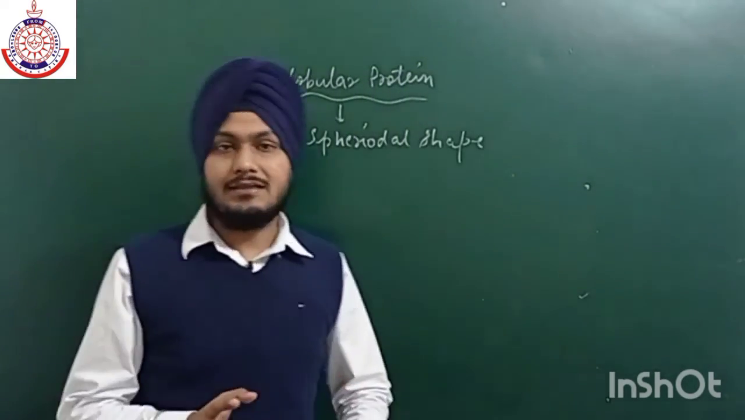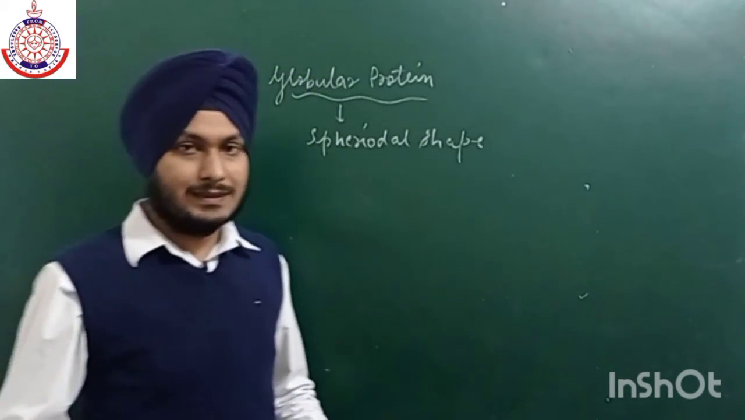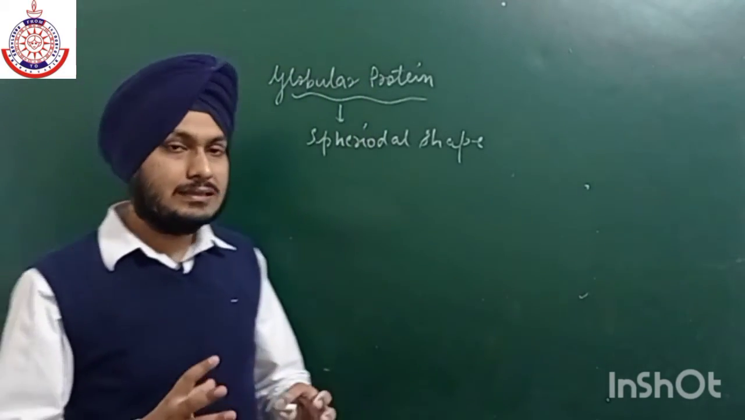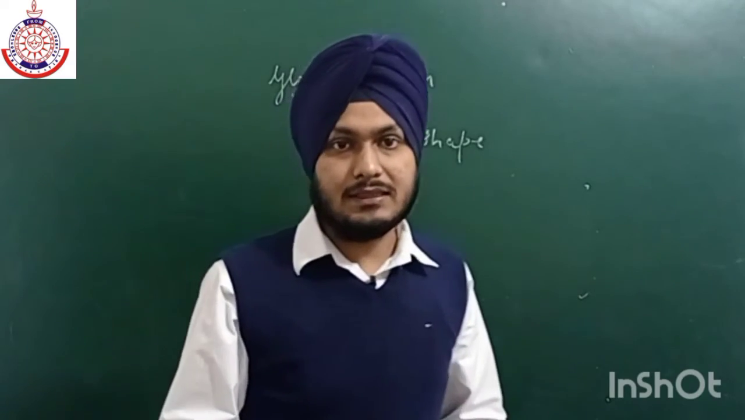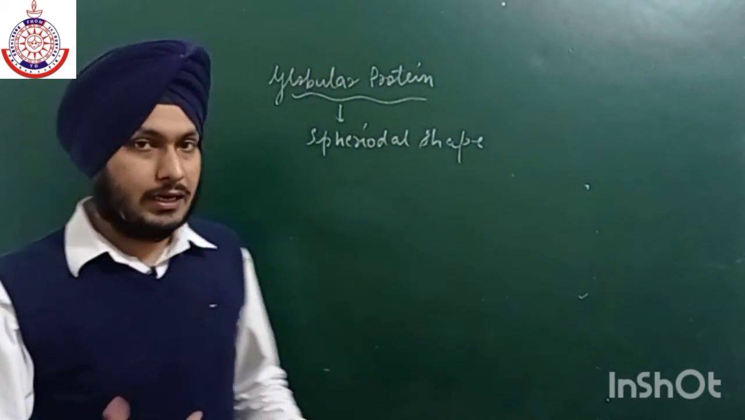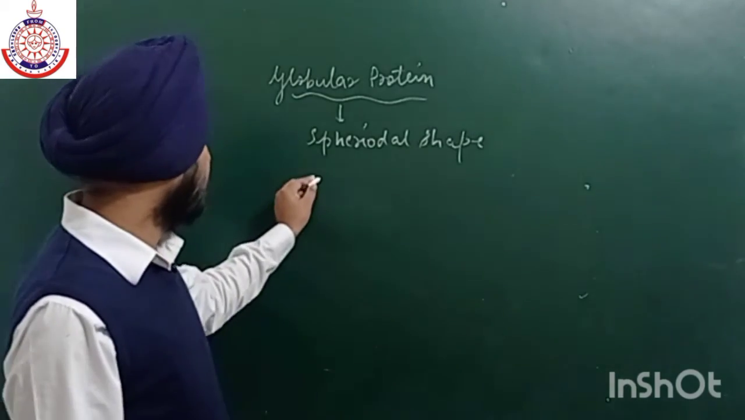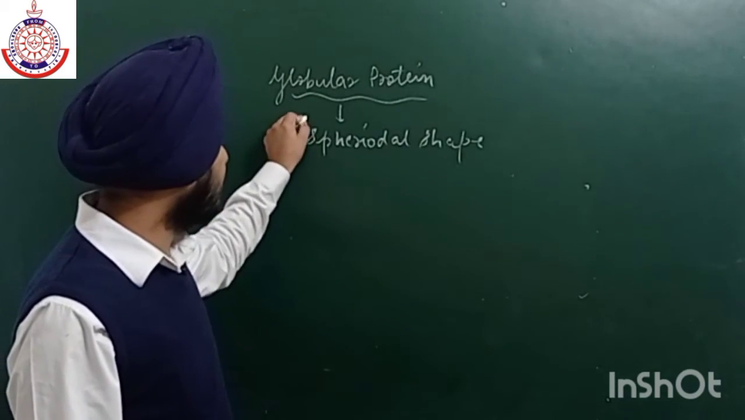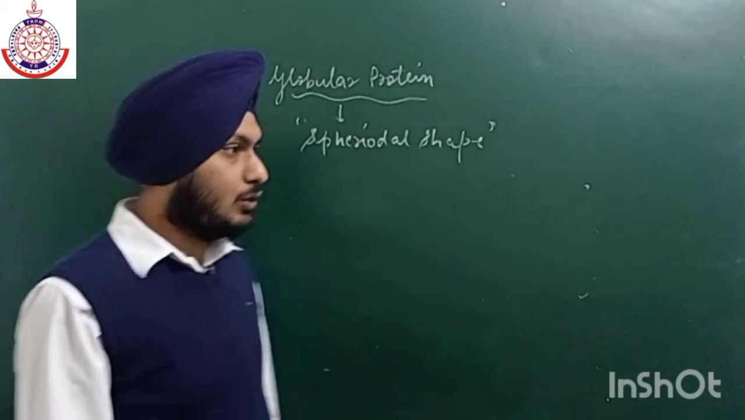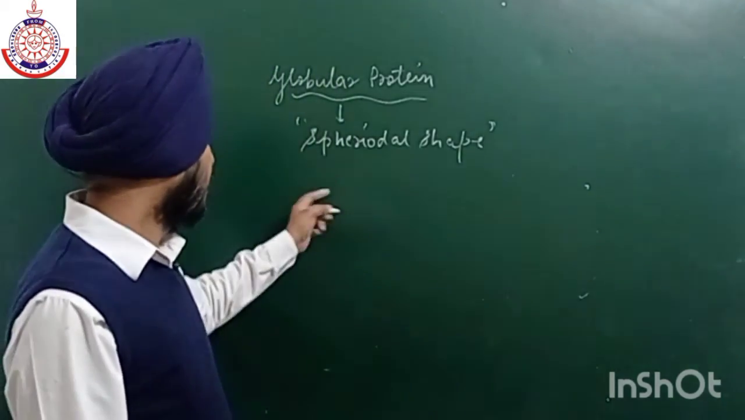So they are arranged in such a way that the hydrophilic part, hydrophilic meaning water-loving species, and hydrophobic meaning water-repelling species, arrange themselves so that the hydrophobic part moves inward and the hydrophilic part moves outward. So write this down, such that they will get a spheroidal shape. They also have hydrogen bonding and disulfide bridging.